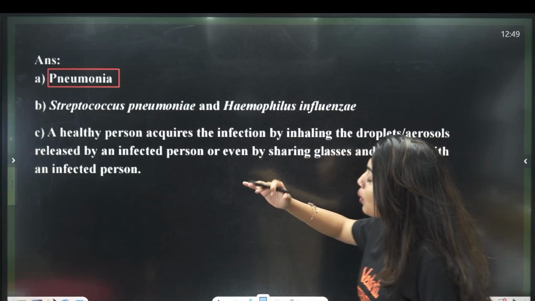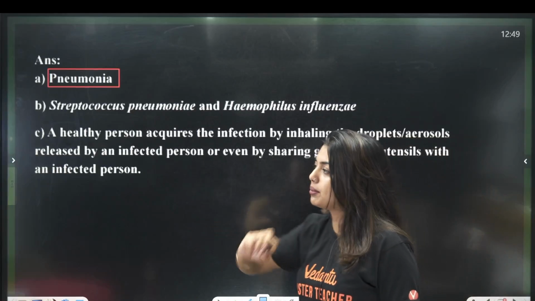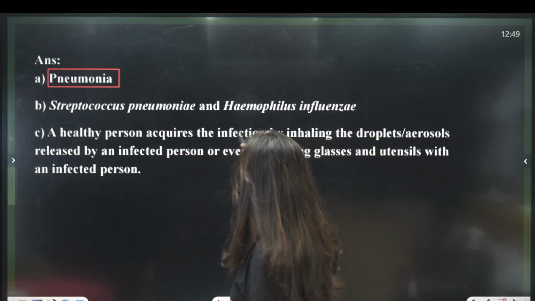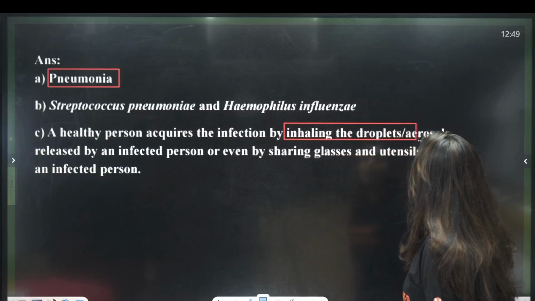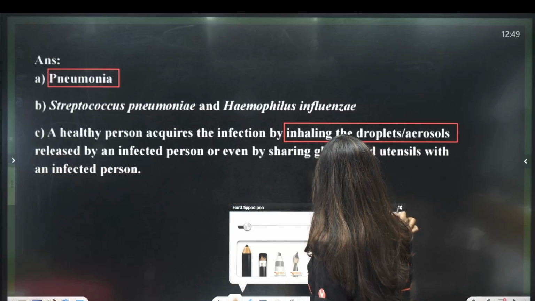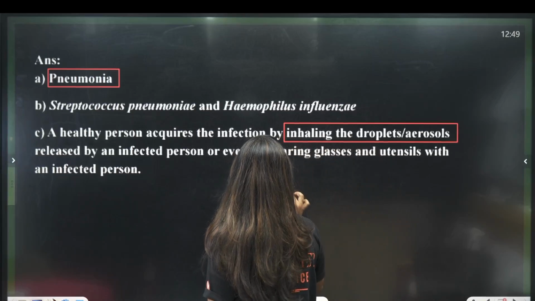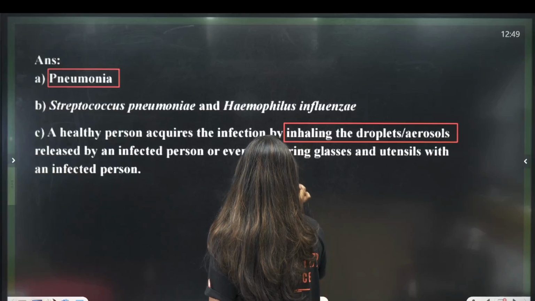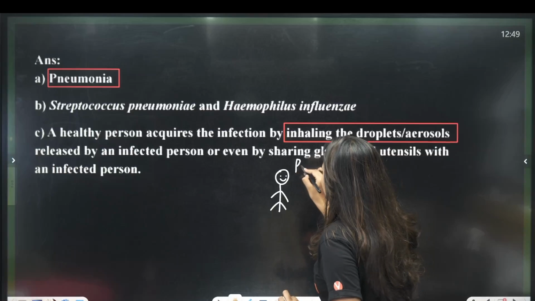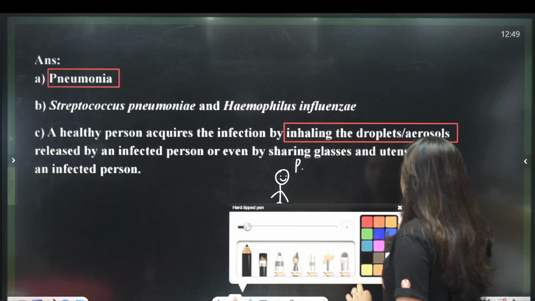Now see, how will a person get it? That is also an important question. A healthy person can acquire the infection by inhaling the droplets or the aerosols. Imagine this is Mintu, and Mintu has pneumonia. Mintu is tested positive for pneumonia.